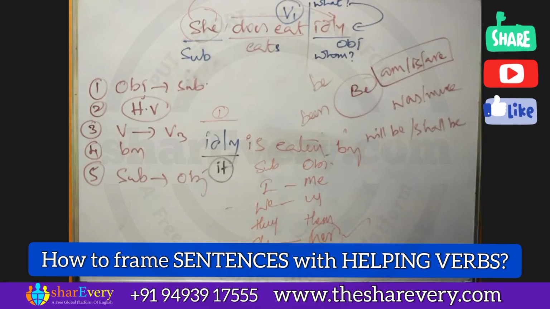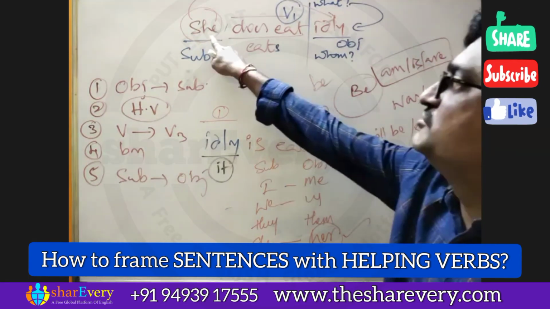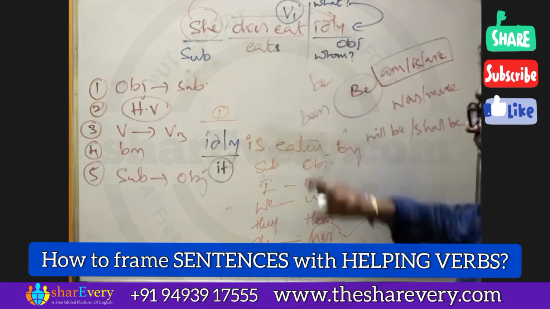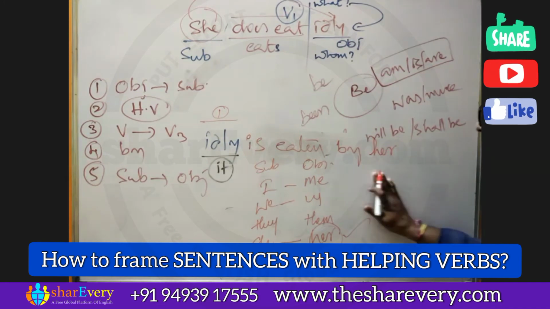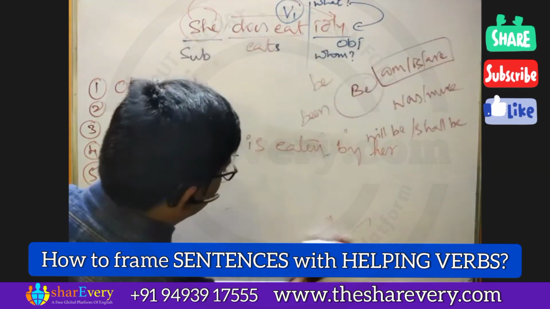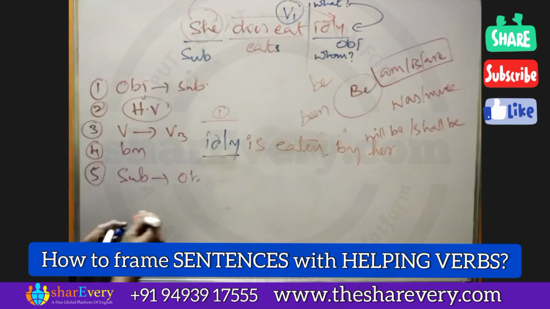So this is what we require now. So she changes its shape and comes here as her. So, this is a passive voice sentence.